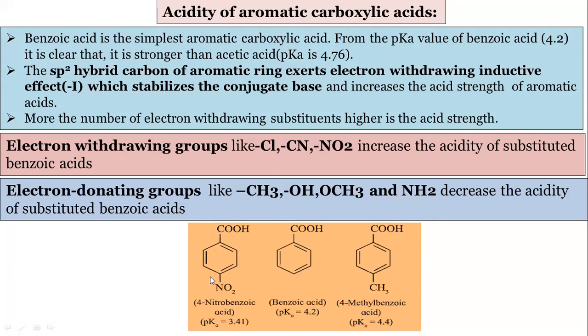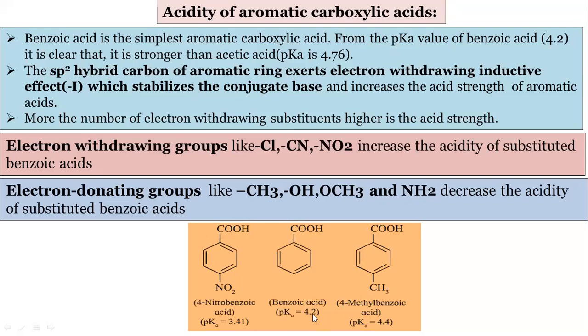I want to clarify one thing here. The NO2 group is electron withdrawing, so it will be most acidic. It pulls the electron density, and the conjugate base will be very stabilized. This CH3 is an R group. It gives electron density, so the conjugate base will be destabilized. And in this COOH, no group is attached, so it is least acidic.